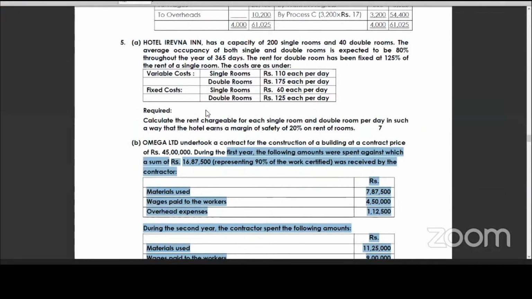No, see, we will add one more class. I am free. So we will add one more class, another 3 hours. In that I will teach you process costing and operating costing. That is what I can do.